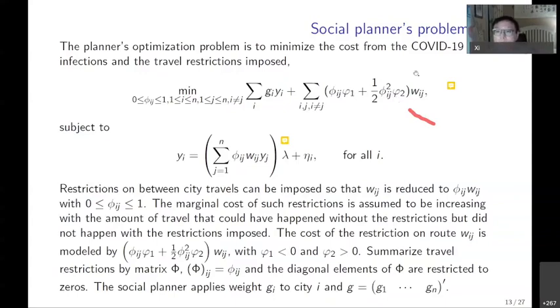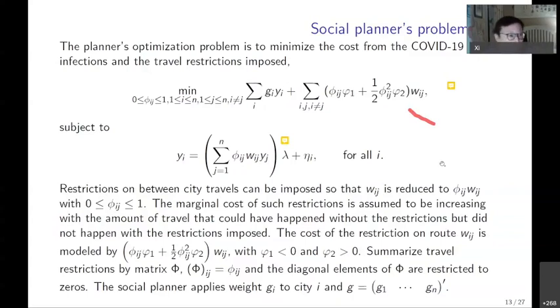So we also want to mitigate this term, because with more travel restriction here, phi ij is the size of restriction, ranging from 0 to 1. 1 means that the travel between city J and city I was not affected, but if it equals 0, it means the travel between city I and city J is banned. And this second term is economic cost. The first term we can think of as the public health cost. We try to minimize the overall two terms together. And we can solve this.